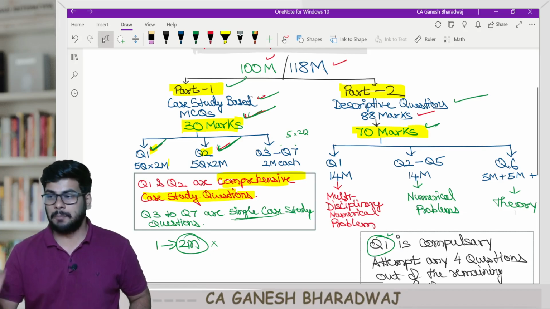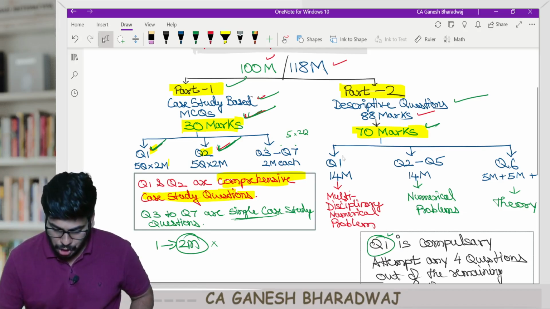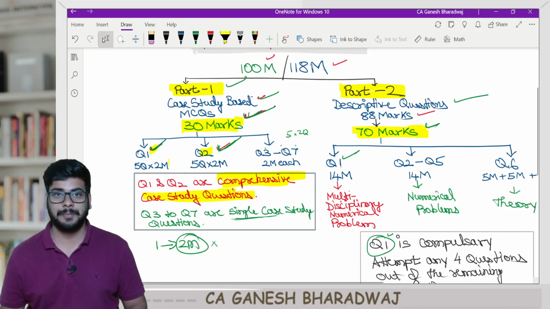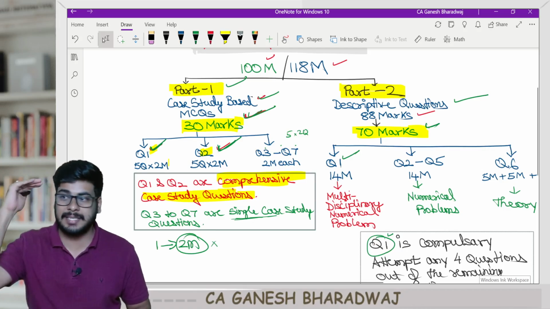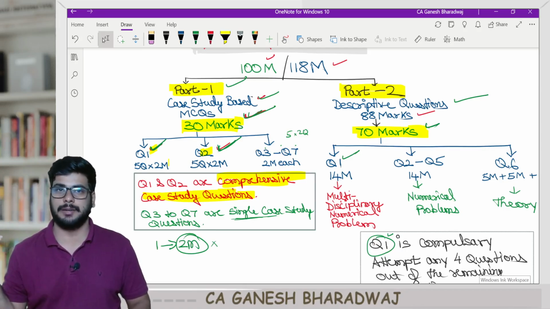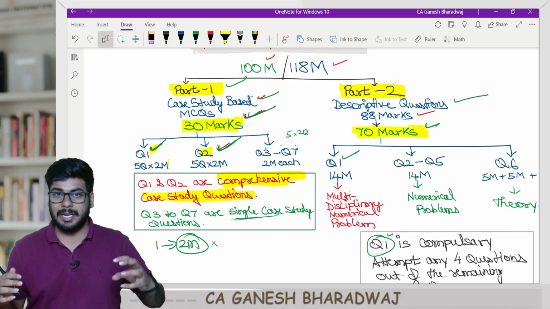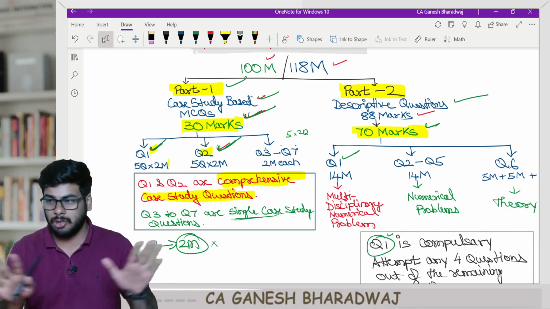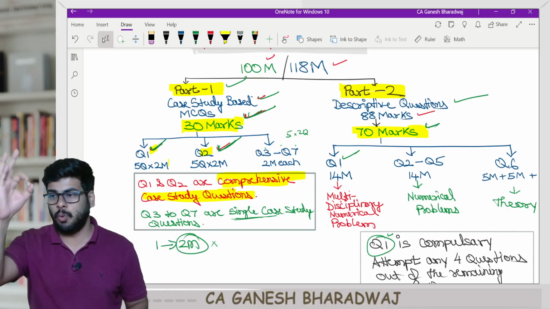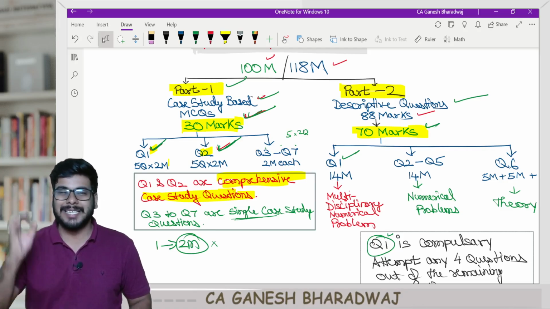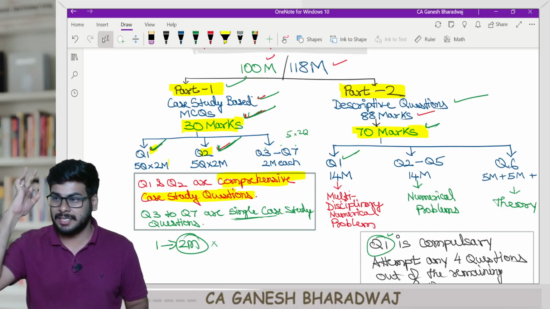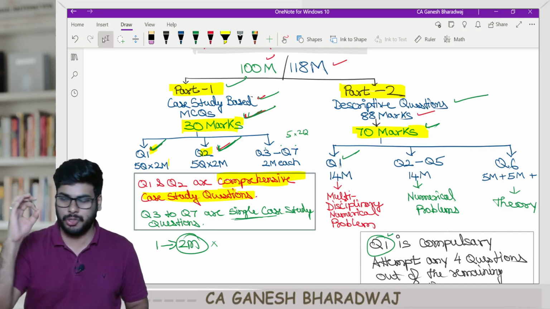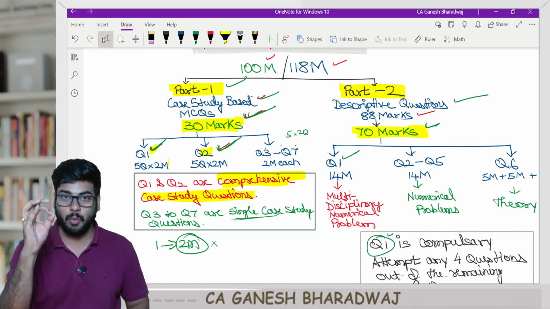Now, the beautiful part here is question number 1 in the descriptive section. Hats off to the standard at which the institute is testing. Whether it's good, bad, or student friendly or not, I am not talking about that. For sure, one thing is very clear: the standard at which the institute has now changed its pattern, hats off. It's so good. And let me explain why.